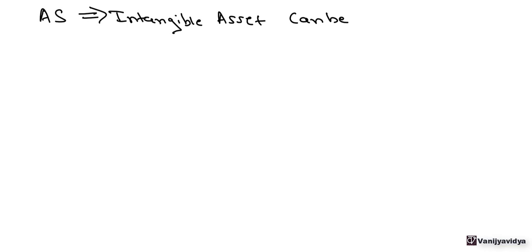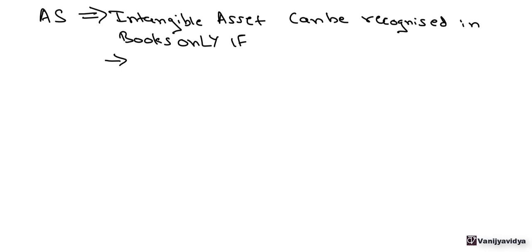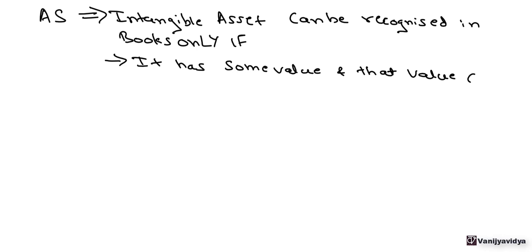Now, as per accounting standards, an intangible asset can be recognized in the books only if it has some value, and that value can be clearly identified.